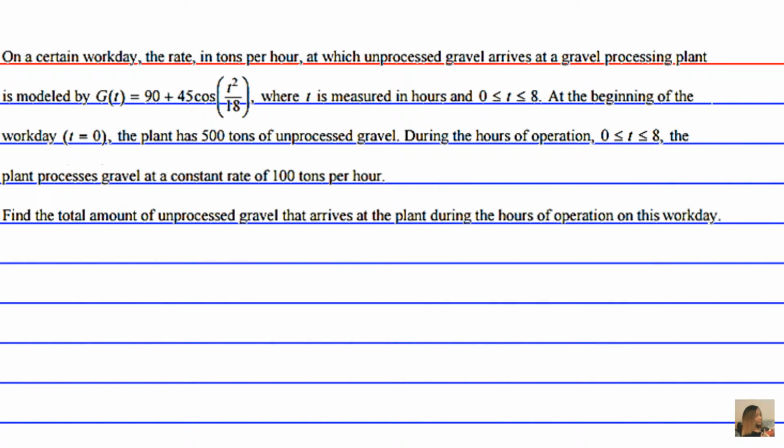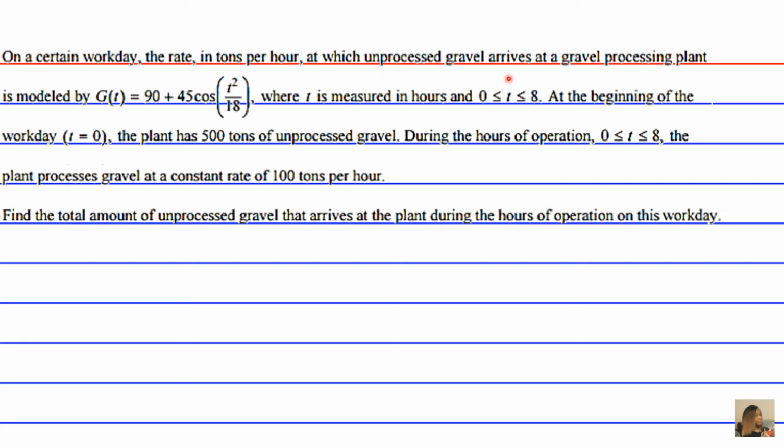Solving this basically just takes realizing that if you integrate the rate at which gravel arrives over a time interval, that gives the net amount of gravel that actually arrived over the time interval. We're told that G of t models the rate in tons per hour at which unprocessed gravel arrives at the plant.